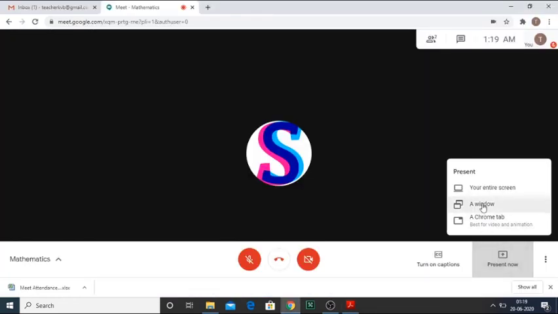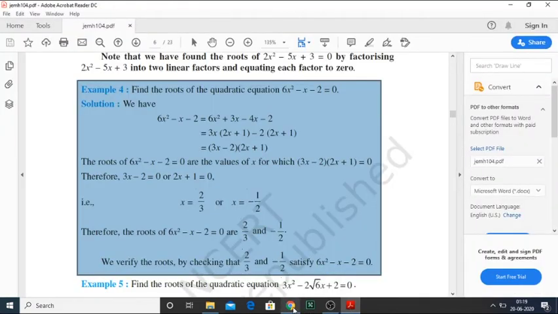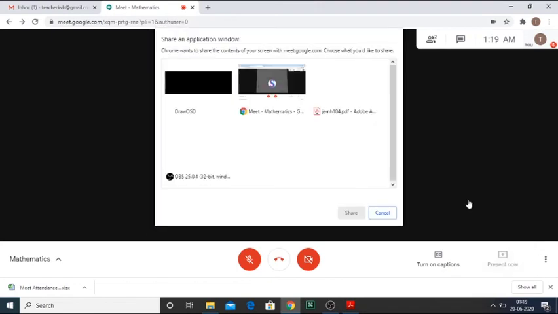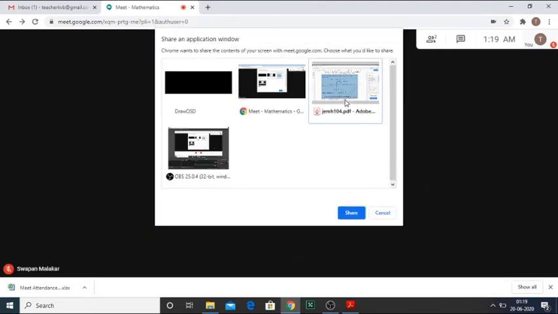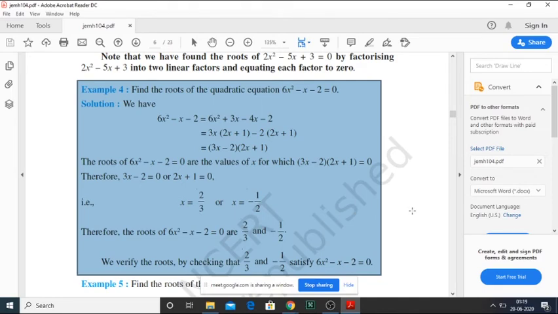a particular window sharing. Here we have opened a browser and a PDF file, and three are there. Now I click on it. You see that a particular operation is there. If I choose PDF file one, it will share only PDF one. These users cannot see any other file. If I go to any other browser or any other file, the students will not be able to see it.